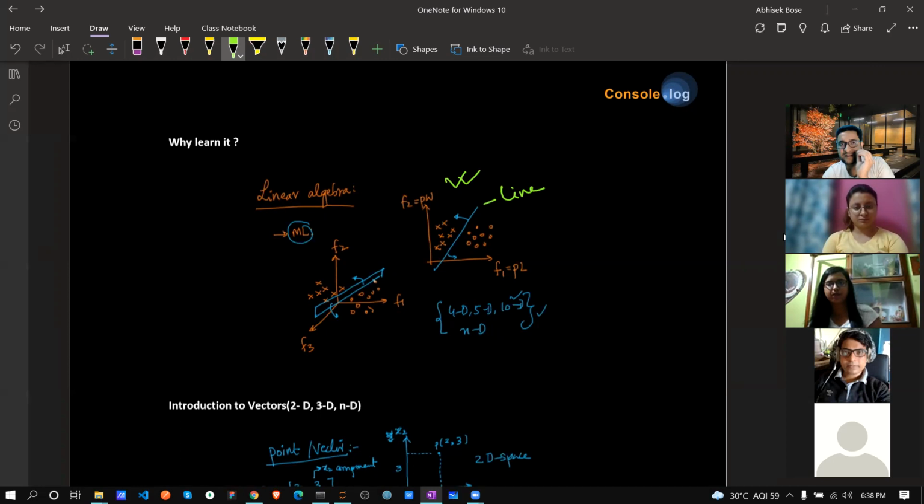Listen very carefully, okay? Now onwards, this is for 2D. In 2D, this is called a line. In 3D, three-dimensional, correct? So in 3D, it's called a plane. Now, what about 4D, 5D, 10D, ND? We can't draw, correct?